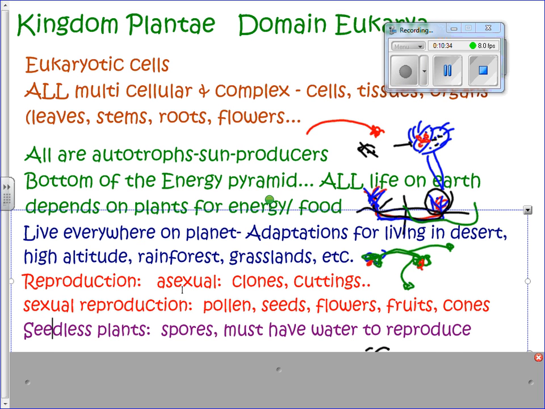Sexual reproduction is when you've got pollen, seeds, flowers, pine cones, fruits. All of those things are sexual reproduction. The spores are sexual reproduction, but the pollen basically has the male genes, and then the seeds or the eggs are the female, and then they fertilize, and so you've got traits from both parents. Like with Mendel's plants, right? Or like with the fast plants, you've got the pollen and the flowers.